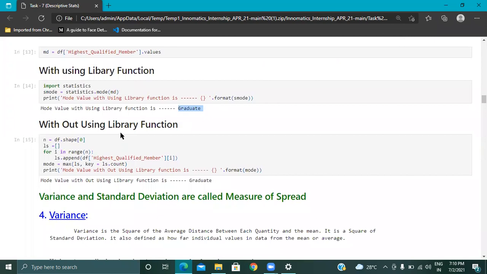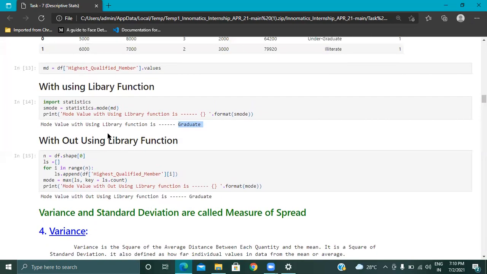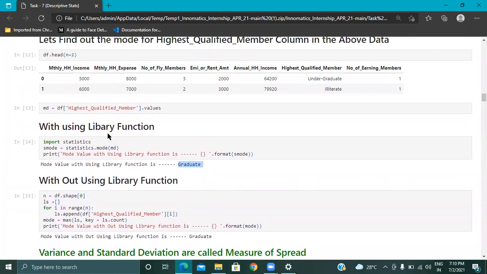So without using the library function, bro, we have not declared MD equals that one, no, bro. MD equals highest qualified member. Yeah, okay, sorry, qualified numbers. Be careful.